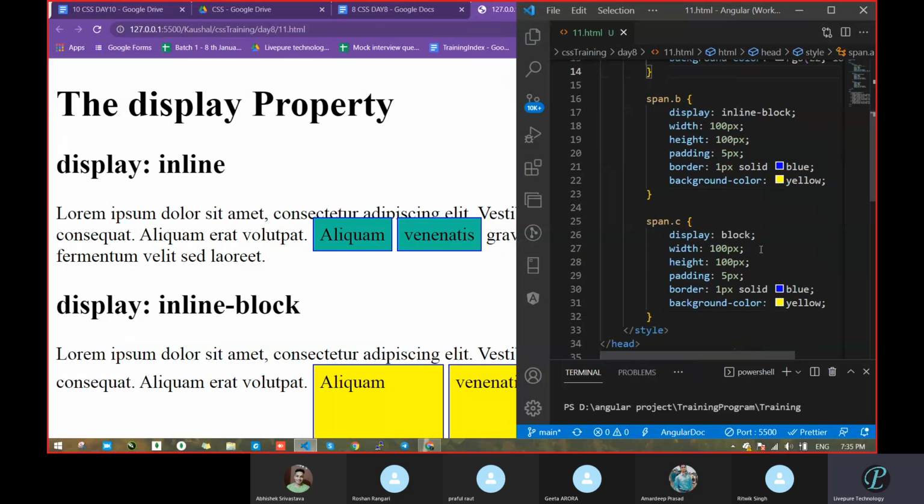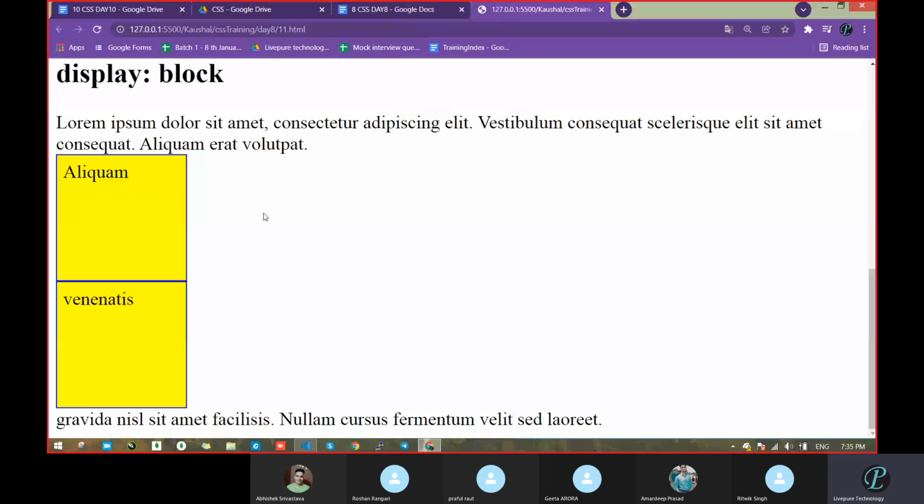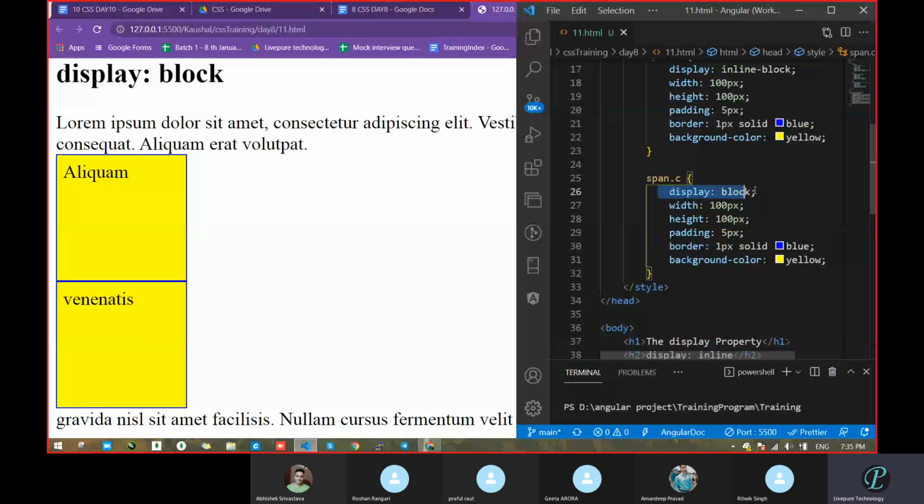Now leave this part and come to block level. What do you get in the block level case? Here it's display block, then width, height, padding, border, background. Is anything new? Nothing, sir, all things we know. So remove this block and let's add inline.